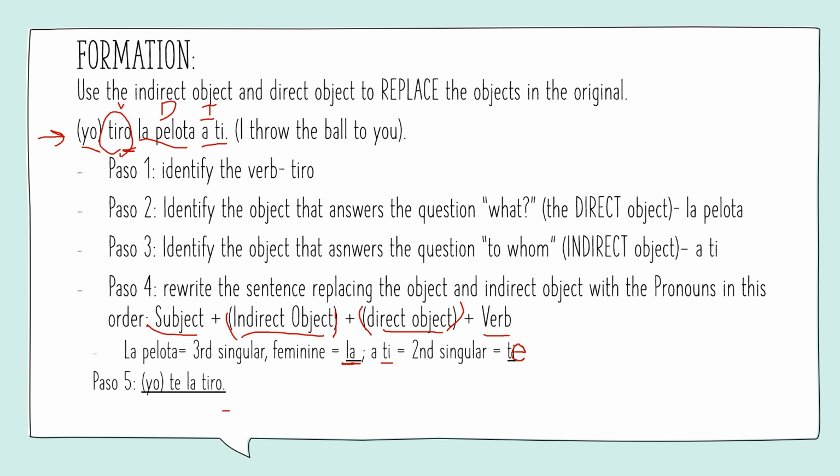And then in our final version down here at the bottom, yo, remember I put that in parentheses because it's not necessary. You don't need that yo, but if you want to be complete, with your subject and whatnot, you can put the yo in there. Te la tiro. We have our indirect, our direct, and then the verb at the end. Yo te la tiro.